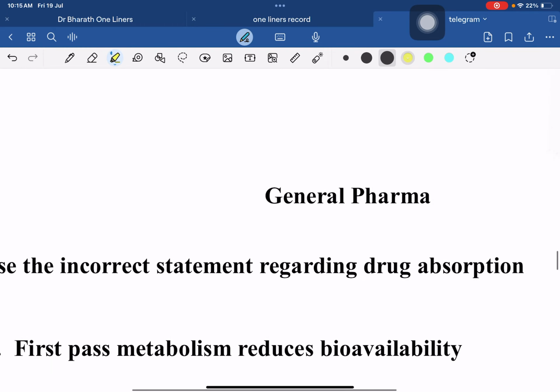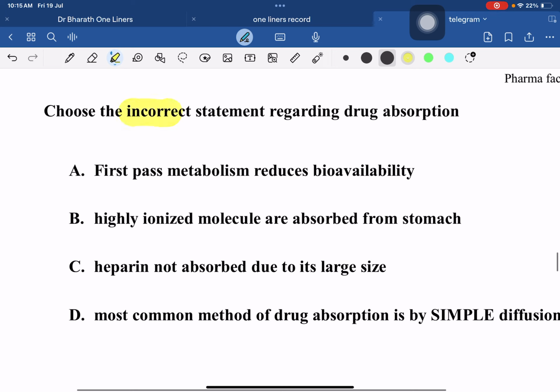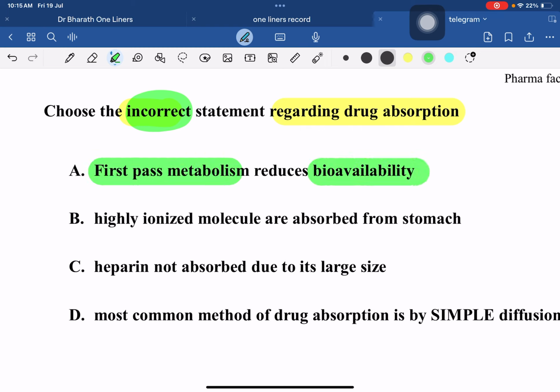So the first question we are going to take up in general pharma is: choose the incorrect statement regarding drug absorption. Remember, when you read the question carefully, whether it is asking for the false statement or the right statement, please evaluate that. First pass metabolism reduces bioavailability. It's a true statement. Remember, bioavailability and first pass are inversely proportional. And the IV route has 100% bioavailability, and absorption is directly proportional to bioavailability. That means more absorption, more is bioavailable.